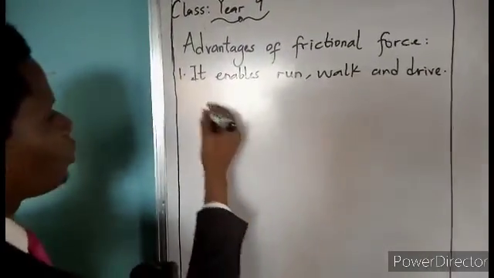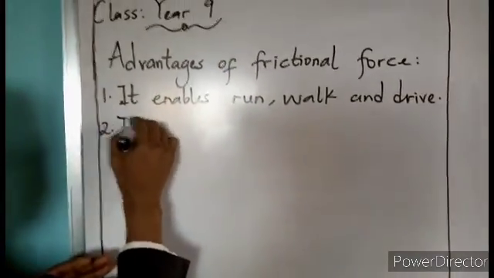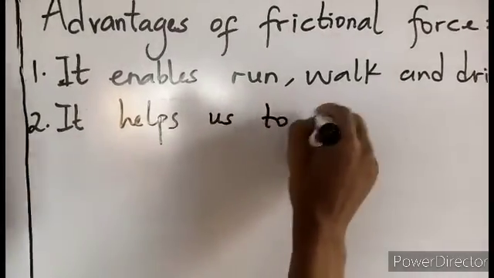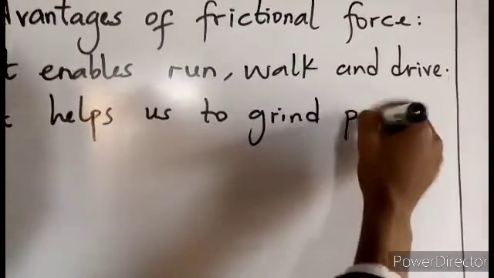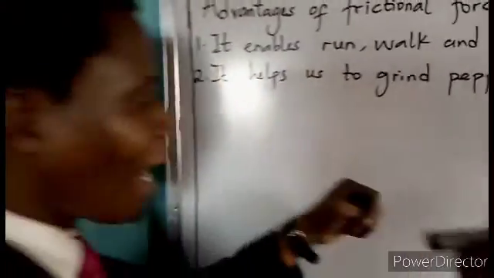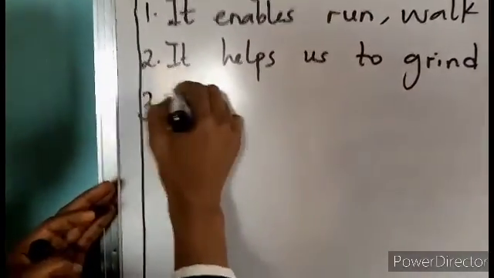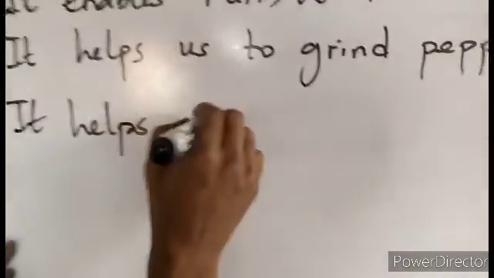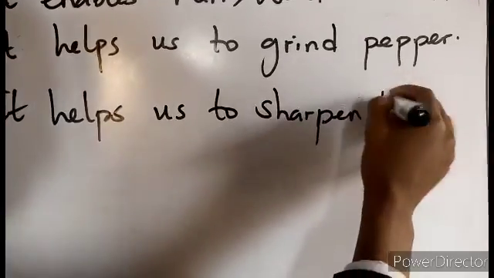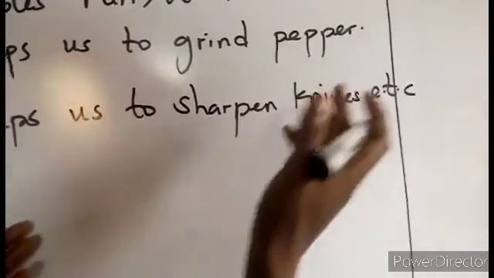All right, I will just give you 2 or 3 advantages, then we move to the disadvantages. It helps us to grind pepper. With the effect of friction, we can grind pepper. It is friction that helps us to move our hand forward and back when we grind the pepper. Another advantage of friction, it helps us to sharpen knives. There are other advantages, but let me stop here.